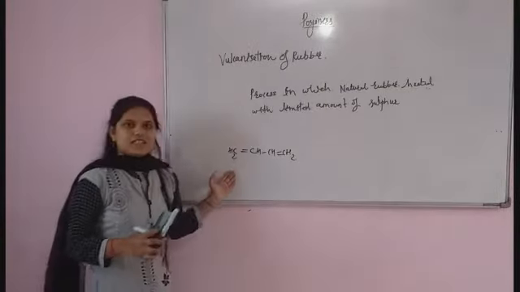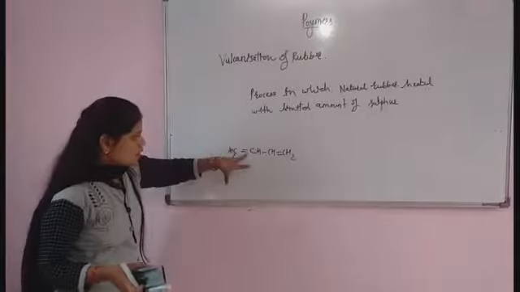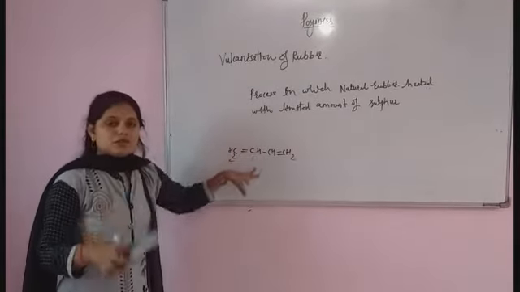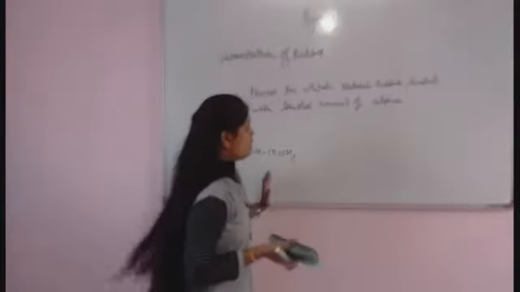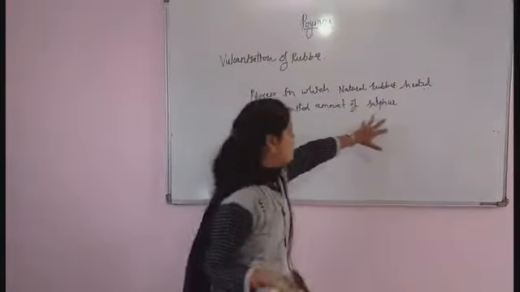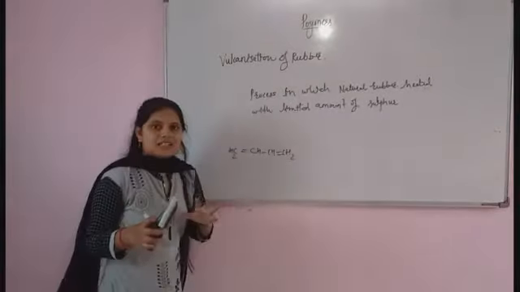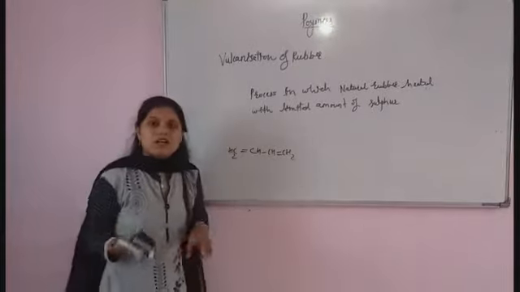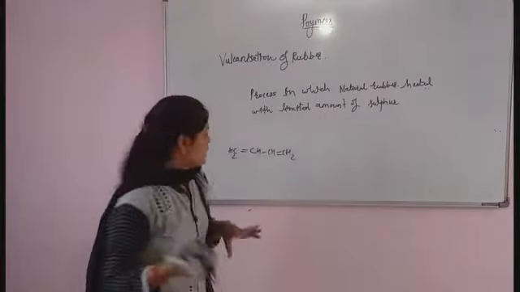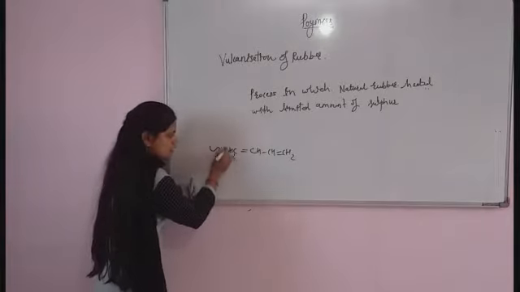We call this a sulfur. Whatever reactive carbons are present, they will be cross-linked with the sulfur. So there is a formation of vulcanized rubber, the good quality of rubber that we can use in day-to-day life. So this CH2 will be the link.